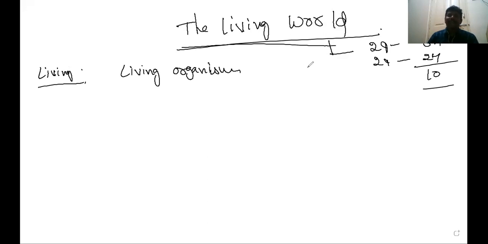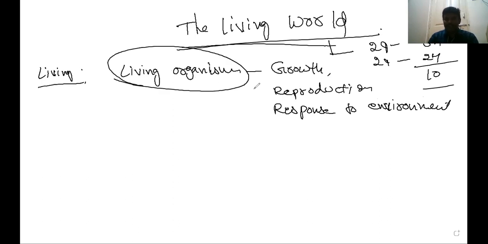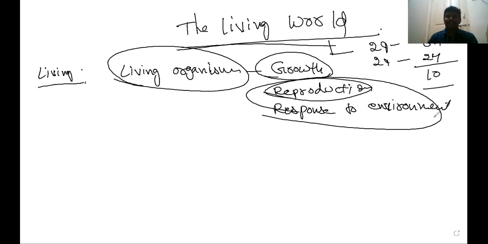As we try to identify and define living things, living organisms, certain characteristic features like growth, reproduction, response to environment immediately come to our mind. That is what living is.